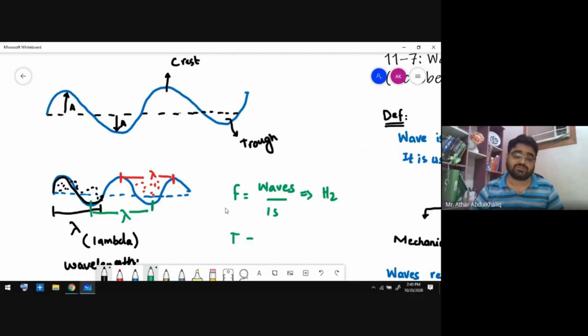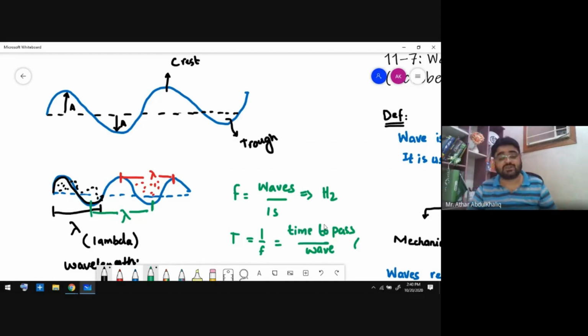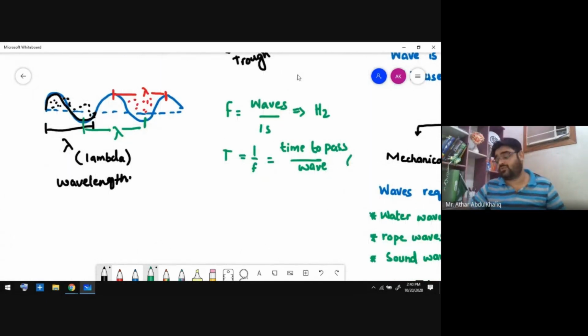Period is opposite to frequency, and it is the time taken for one wave to pass by. So if there are 10 waves passing in 10 seconds, the time will be 1 second for one wave. It is the same thing, only I just use the word wave where before we used the word oscillations. So the definition is the same as it was.